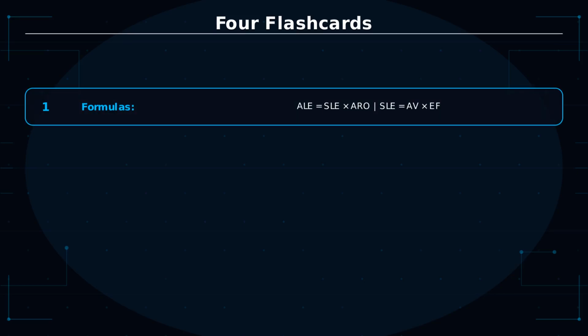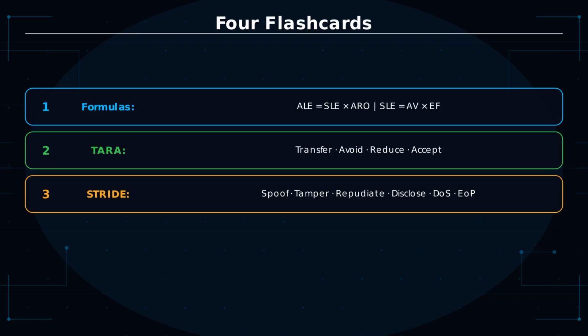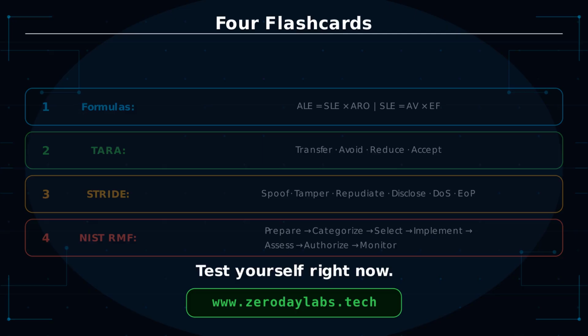4 flashcards before you go. 1. ALE equals SLE times ARO. SLE equals asset value times exposure factor. 2. Risk responses. Transfer, avoid, reduce, accept. Management accepts risk. Security professionals advise. 3. STRIDE. Spoofing, tampering, repudiation, information disclosure, denial of service, elevation of privilege. 4. NIST RMF. Prepare, categorize, select, implement, assess, authorize, monitor. Assess before authorize. Monitor is continuous.